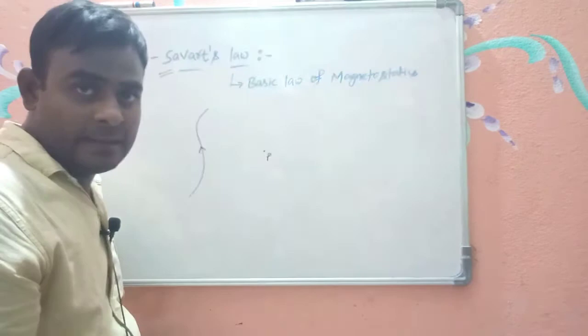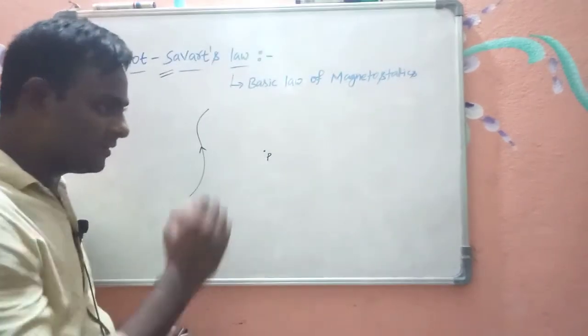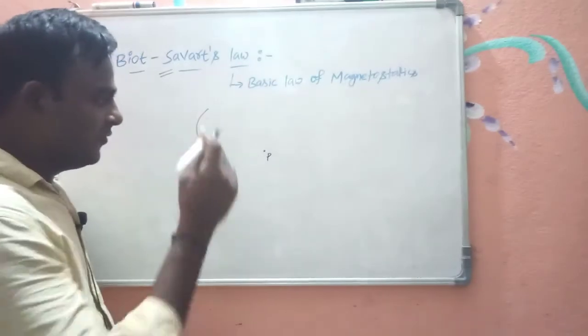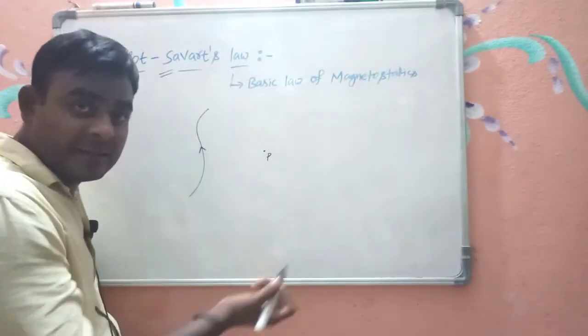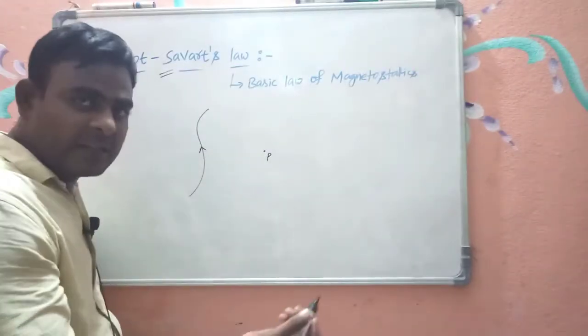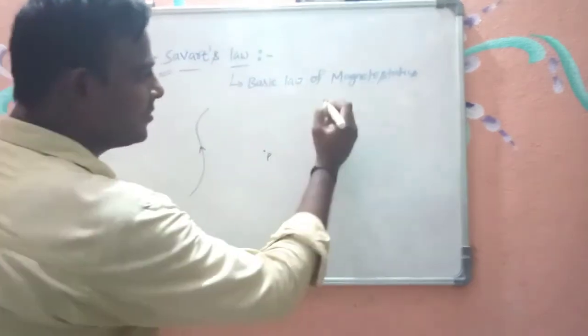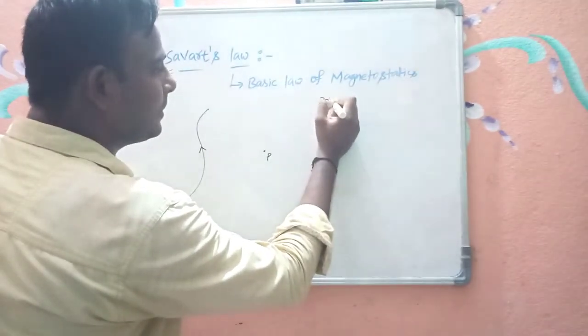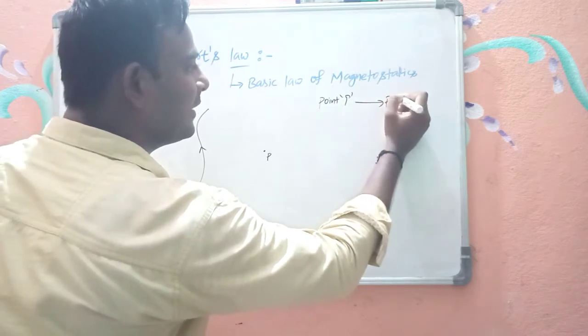My notation is this: wherever I want to find the magnetic field or electric field at a point, I call that point the point of interest. So here point P can be called the point of interest.